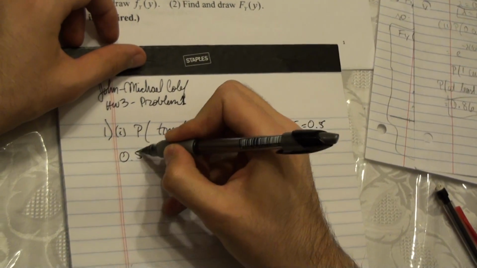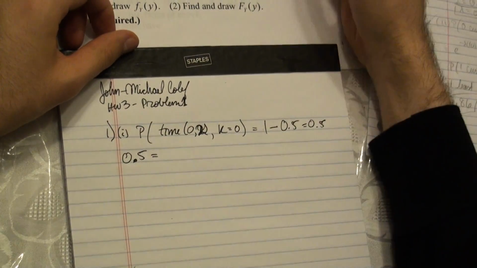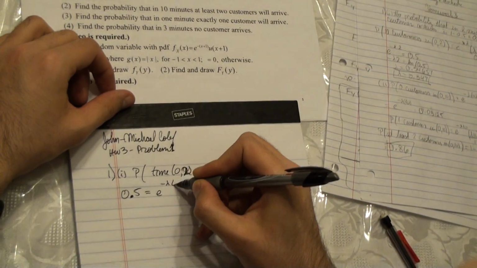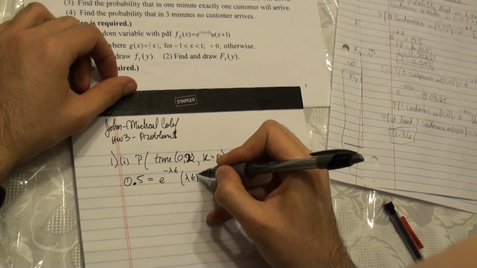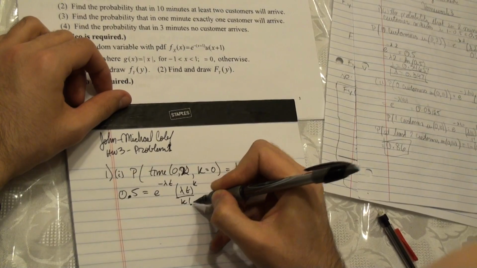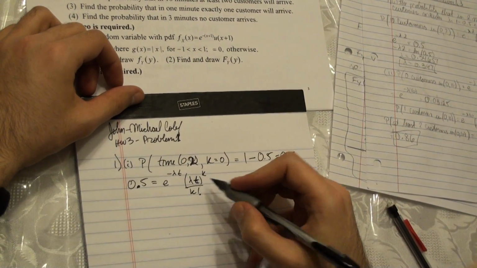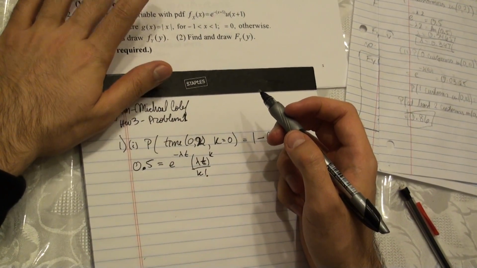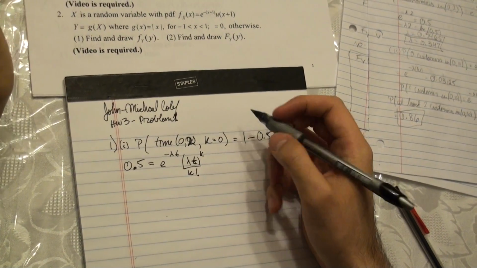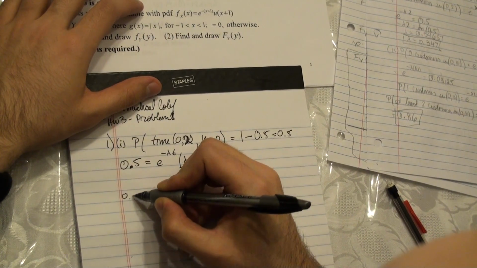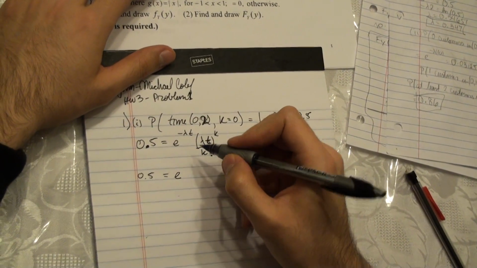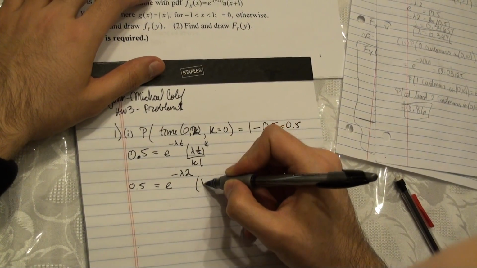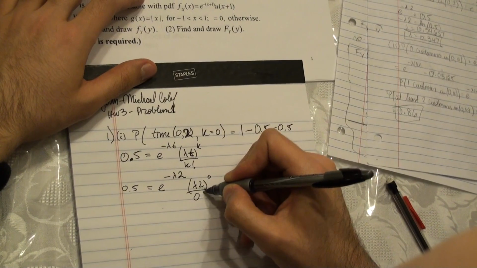Now we know 0.5 is equal to our equation, which is e to the minus lambda t times lambda t to the k over k factorial. We know that t is equal to 2 because it's 2 minutes, and k is equal to 0. So we have 0.5 equals e to the minus lambda 2, times lambda 2 to the 0 over 0 factorial.